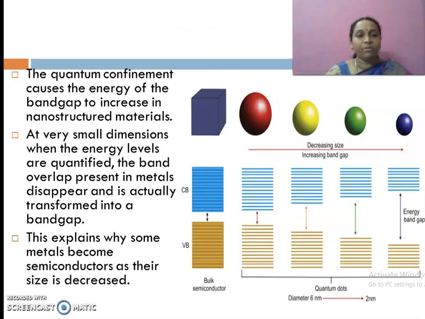The quantum confinement causes the energy of the band gap to increase in nanostructured materials. At very small dimensions, when the energy levels are quantified, the band overlap present in metals disappears and is transformed into a band gap. This explains why some metals become semiconductors as their size is decreased.